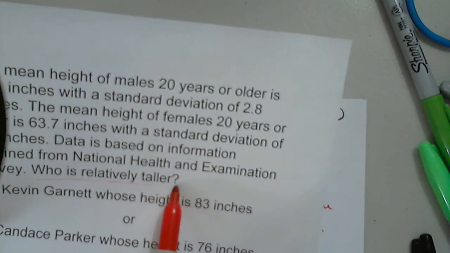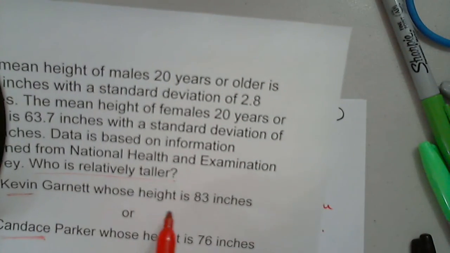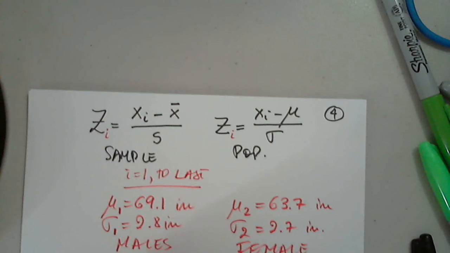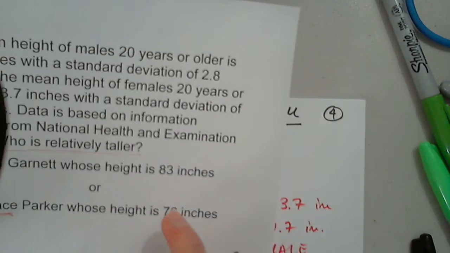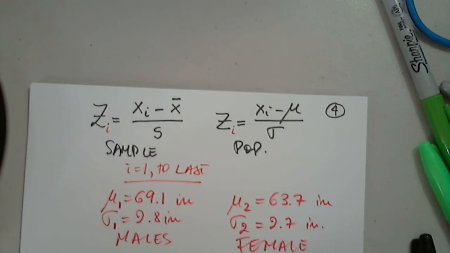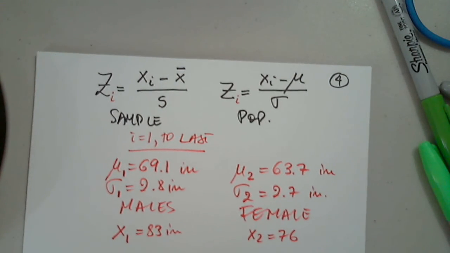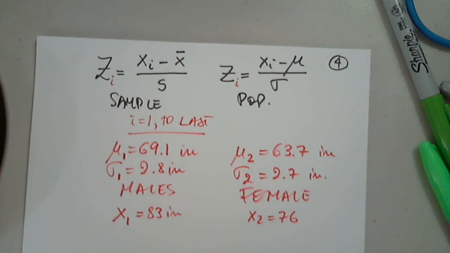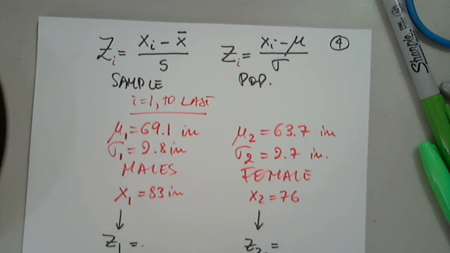Who is relatively taller, Kevin or Candace? Kevin has a height of 83, so I'm going to say here x1 is 83 inches. And Candace has 76, so x2 equals 76. How will I know which one is taller relative to their cohort? It is determined by this z1 and this z2, and then I will compare the z's.